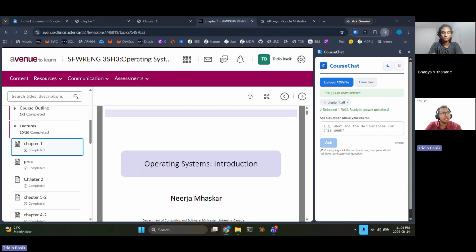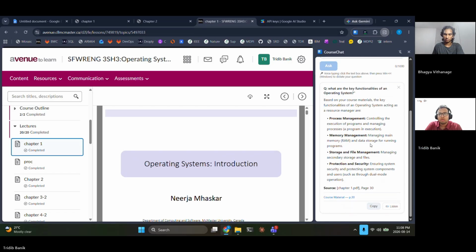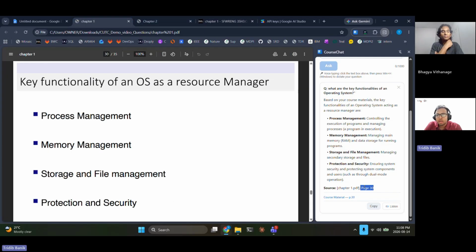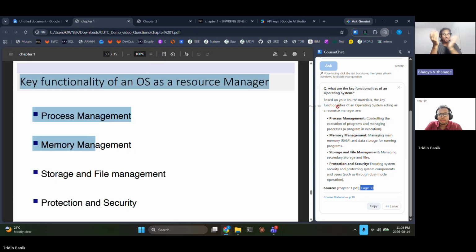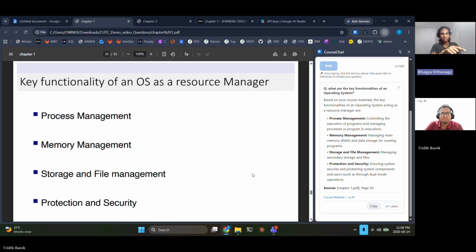Okay, from chapter 1, let me ask this question. What are the key functionalities of an operating system? Oh, that's pretty good. Where is it coming from? It's coming from chapter 1, page 30. Oh, look at this. There you go, man. Yep. Directly from the course slides, directly from any PDF you upload.